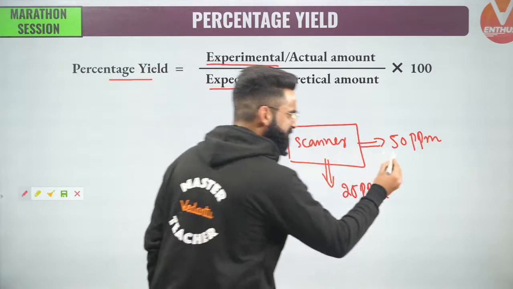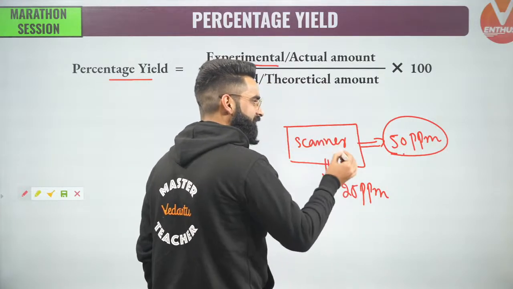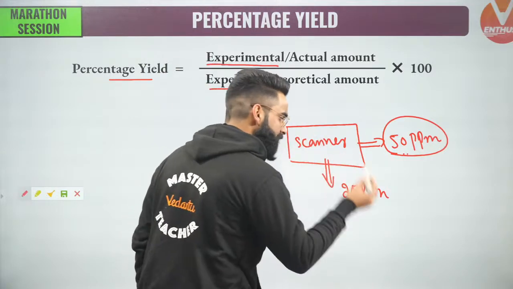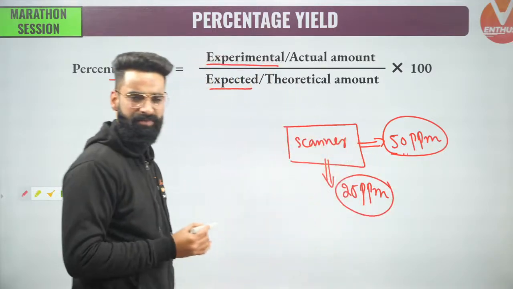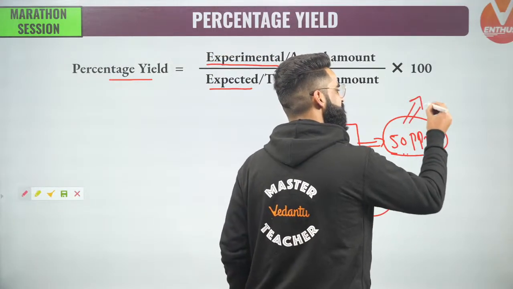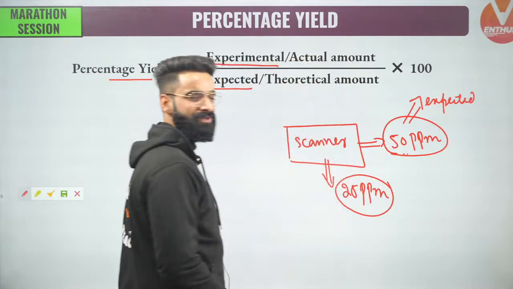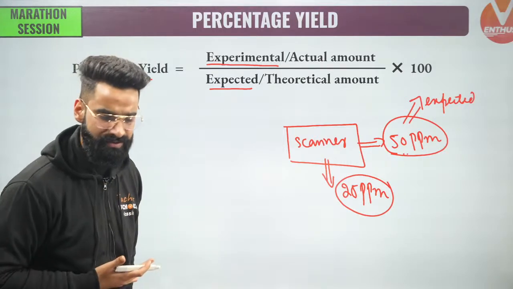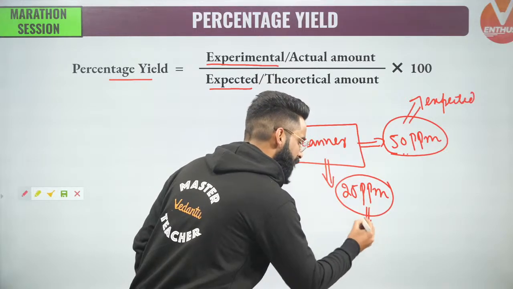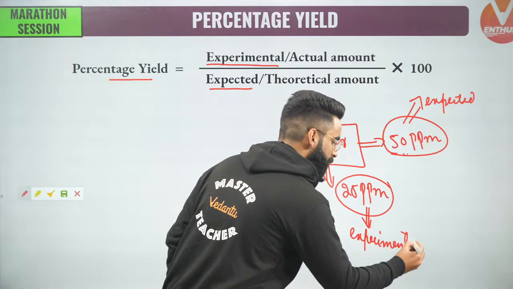So can I say this is something which I was expecting, that the scanner will give me 50 pages per minute? But when I actually checked this scanner at home, it was only giving me 25 pages per minute. So should I be calling this amount the expected amount? Absolutely, I'll be calling this the expected amount. At the same time, this is something which I observed actually, so I'll be calling this amount the experimental amount right here.